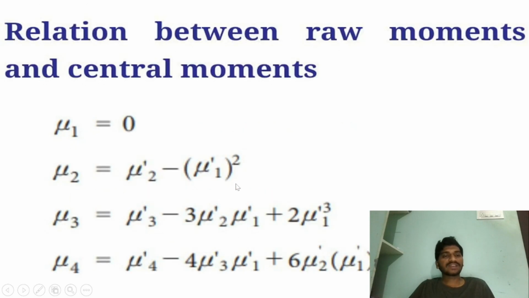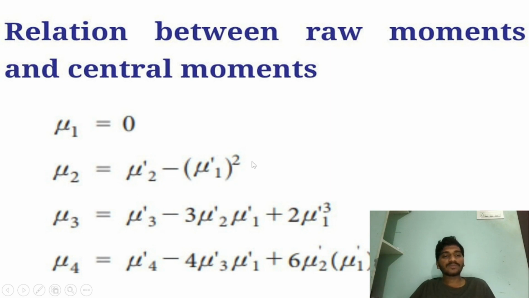And here we can see the relation between raw moments and central moments. Where nu1 equals 0 and nu2 equals nu2 dash minus nu1 dash whole square. Here nu1, nu2, nu3, nu4 are known as central moments, and nu1 dash, nu2 dash, nu3 dash, nu4 dash are known as raw moments. And nu2 equals nu2 dash minus nu1 dash whole square.